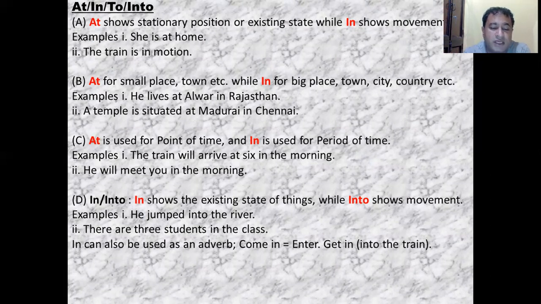There are 3 students in the class. They are already inside the class. Suppose they are in the ground and they are going to the class, then we will say the 3 students are going into the class, from outside to inside. But if they are already inside, then there are 3 students in the class. In can also be used as an adverb: come in, that is enter, get in, meaning inside the bus or into the train.